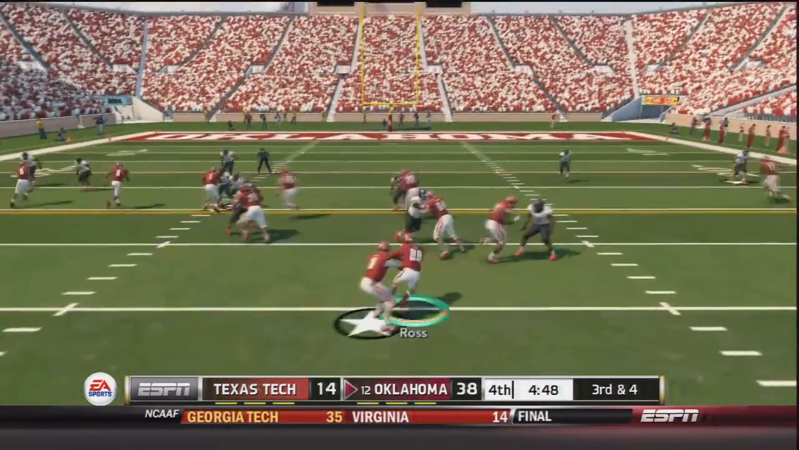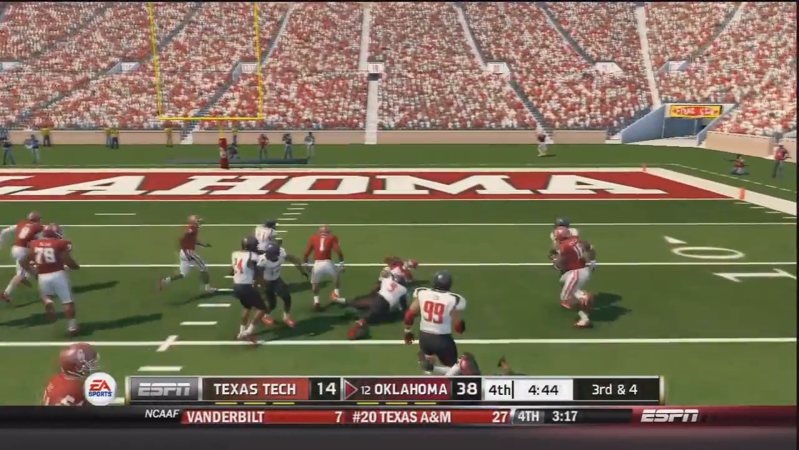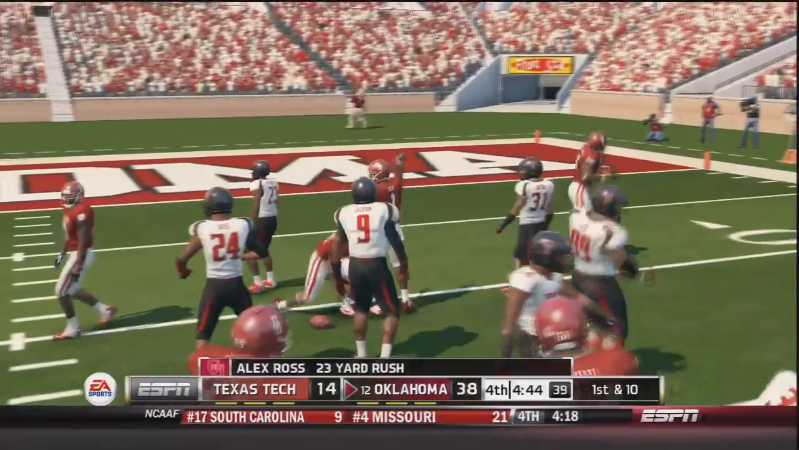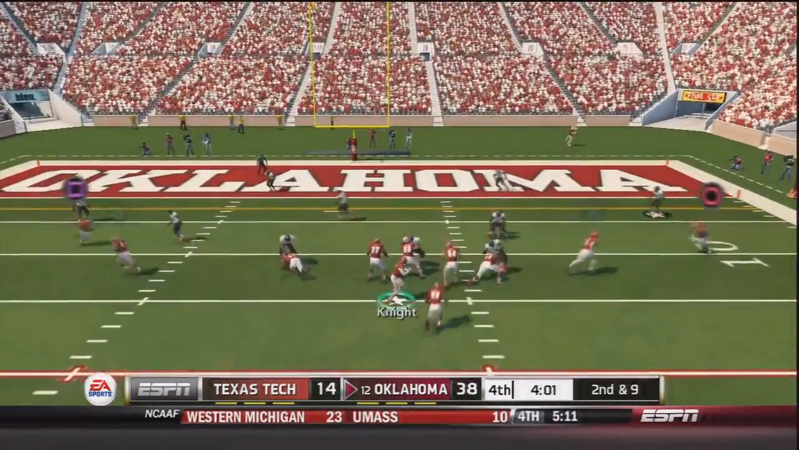Alex Ross in the game. Keith Ford was taking a breather on the sideline. Ross makes a man miss, has the 1st down inside the 15-yard line before getting tripped up. A 23-yard gain for the backup running back. Now on 2nd and 9, 4 minutes to go.